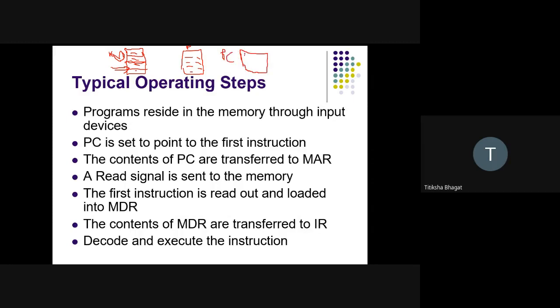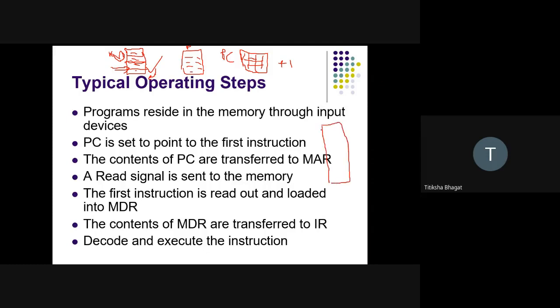Once the program counter finishes the execution of its current instruction, it will be incremented by 1. So that means program counter will identify that if this is my current instruction and the next instruction is this, then after executing this instruction, the next instruction to be executed will be the next one.